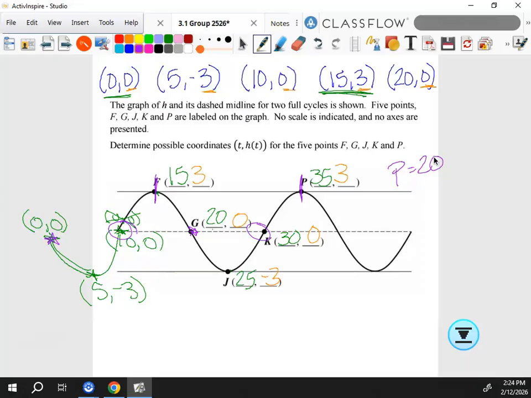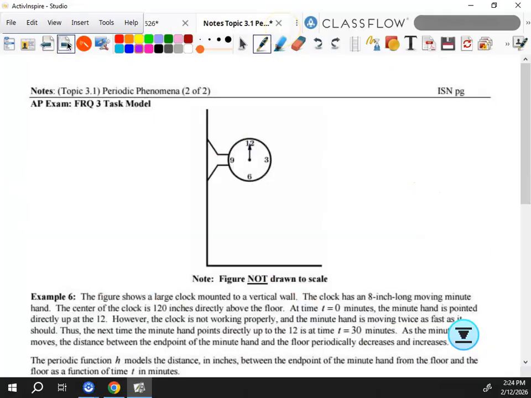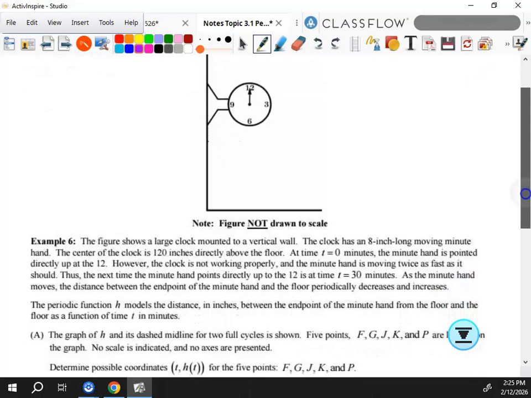Questions? All right, now grab your other sheet of paper. This is also going on page 80 when we're done. This is part of an FRQ3. You see all those words? They are all crazy wordy. That does not mean they're difficult, but you do have to actually read all the words. But watch as we go through. We don't even have to read it all the way through once first.